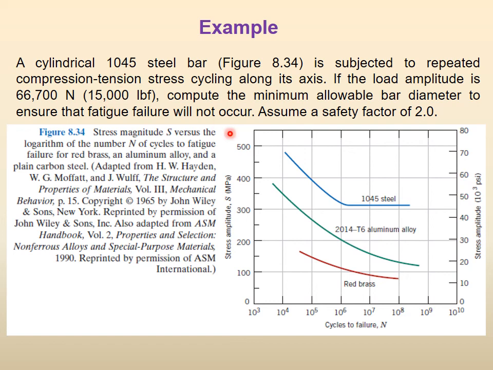So yes, for 1045 steel, there is an endurance limit. If the stress is lower than this, which is the maximum value of the stress that you can take, then the life will continue. So whenever they say that fatigue failure will not occur, the material should be such a material that it has an endurance limit. So yes, we have that.